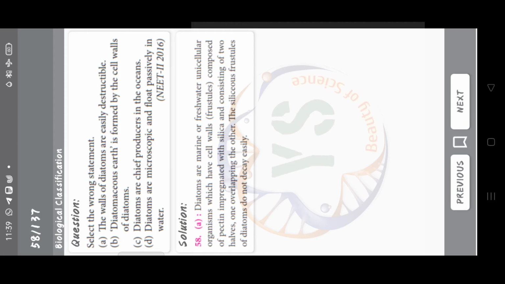Select the wrong statement. The walls of diatoms are easily destructible. Diatomaceous earth is formed by the cell walls of diatoms. Diatoms are chief producers in the oceans. Diatoms are microscopic and float passively in water. Now, answer is option A. The walls of diatoms are easily destructible. Chrysophytes, euglenoids, dinoflagellates, and slime molds are included in the kingdom fungi, Animalia, Monera, Protista. The answer is option D, Protista.